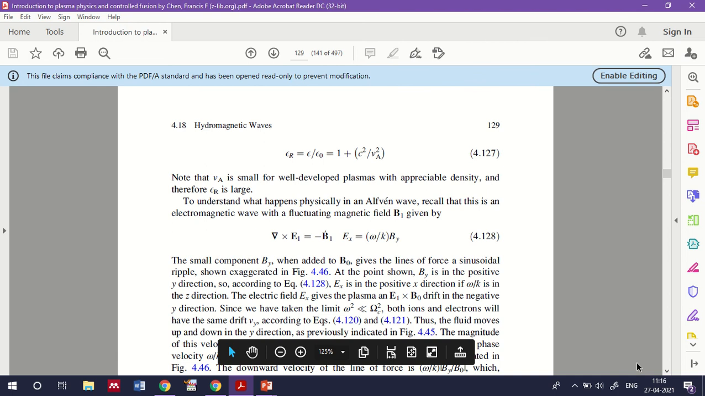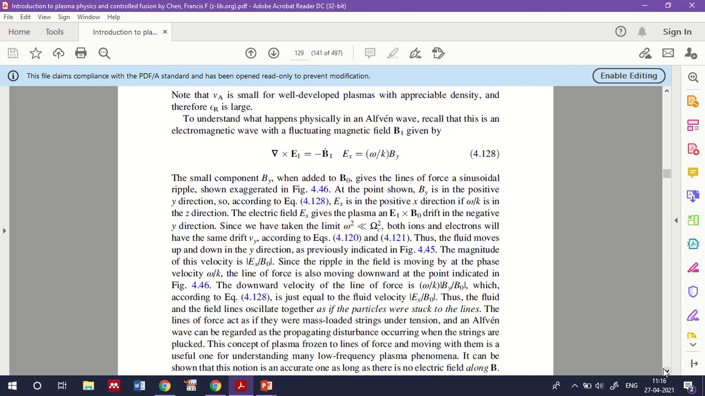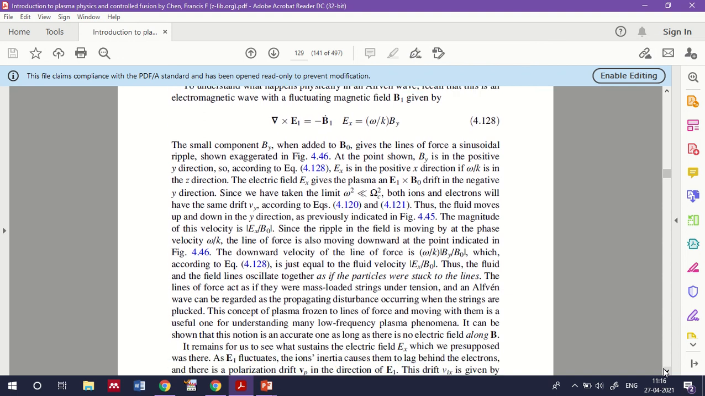Now if we add a small oscillation By to B0, a sinusoidal ripple form will happen. This is called a hydromagnetic wave. It is like when you drop a stone into water, a similar representation you can see over here. That's why we call it a hydromagnetic wave. It forms a kind of sinusoidal ripple, because here what we observe is an electromagnetic wave generated due to a fluctuating electromagnetic field.